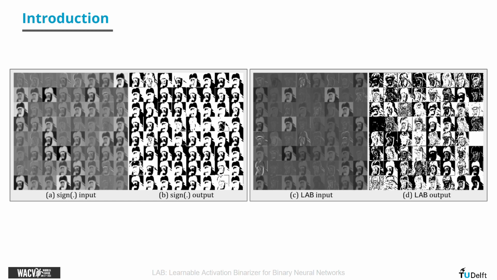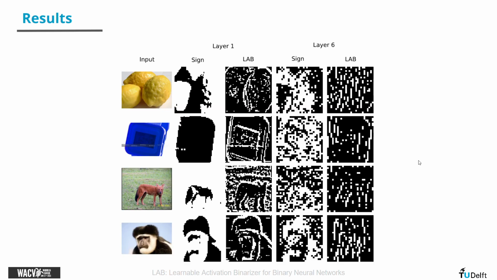and we see that LAB is able to capture more of the texture, more of the features, and propagate those to later layers. This is all the channels of the first layer, and we see that this first layer already captures way more information. More examples of this are in here, and we can see, for example,